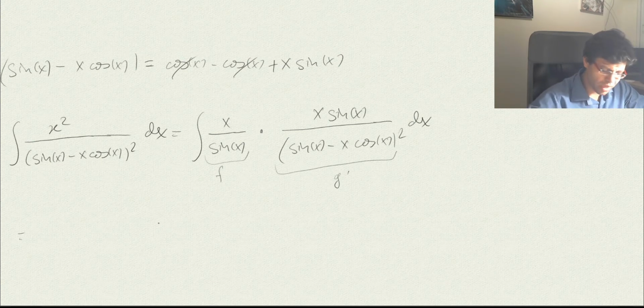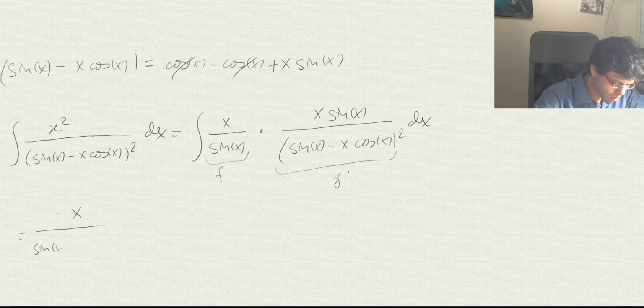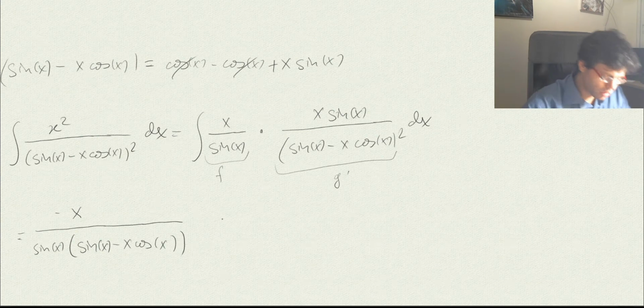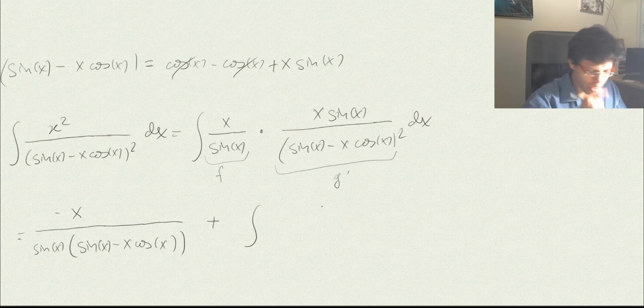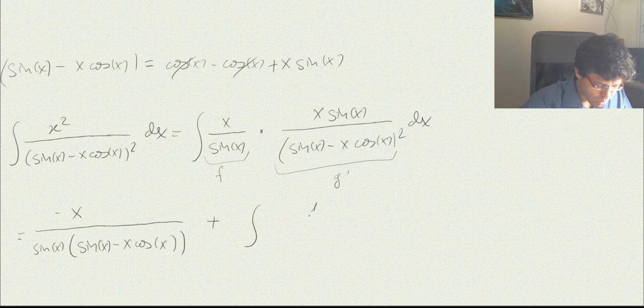Then what we'll have is fg, but g is minus 1 over this. So we're going to have minus x divided by sine of x minus x cosine of x. And here we're going to have minus g, so g is minus 1 over this, so it's actually going to be a plus, in absolute analogy to what we had.